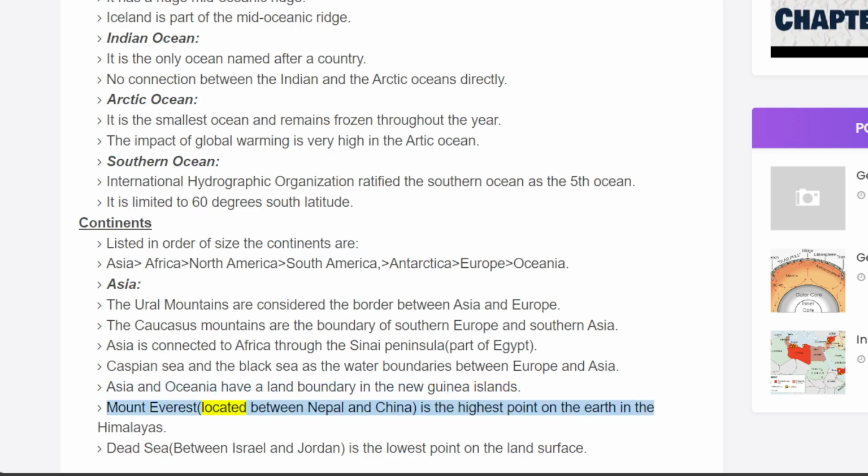Mount Everest, located between Nepal and China, is the highest point on the Earth in the Himalayas. The Dead Sea, between Israel and Jordan, is the lowest point on the land surface.